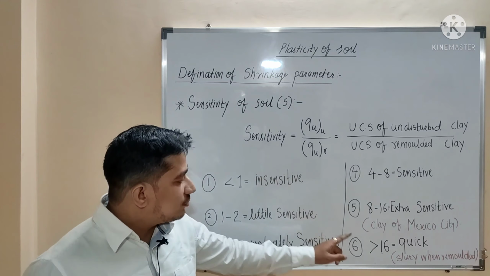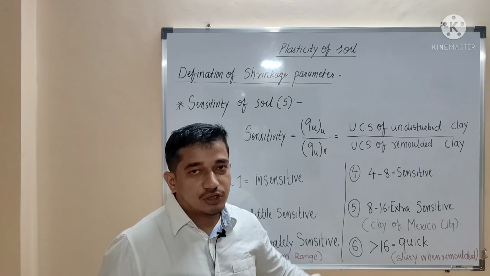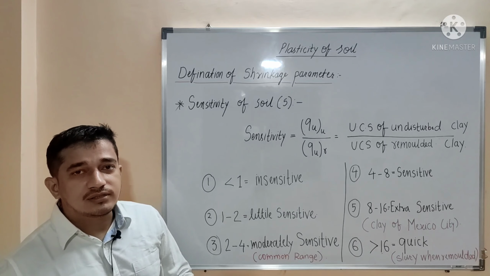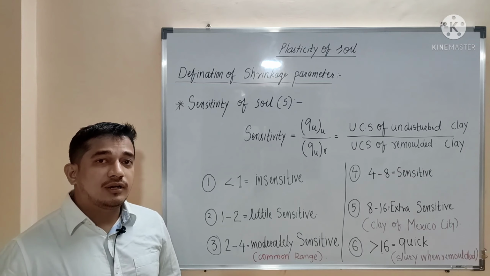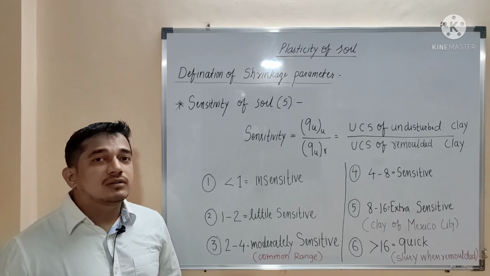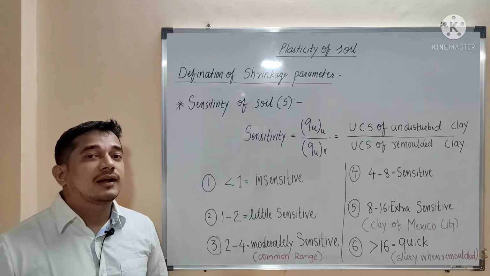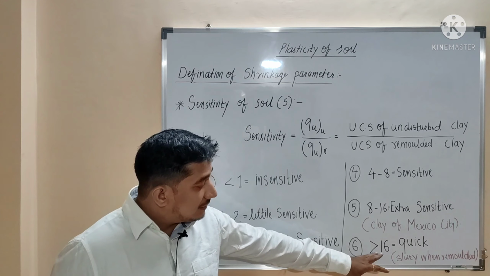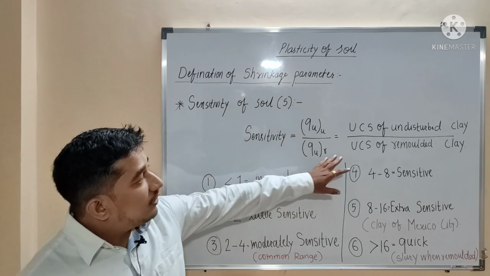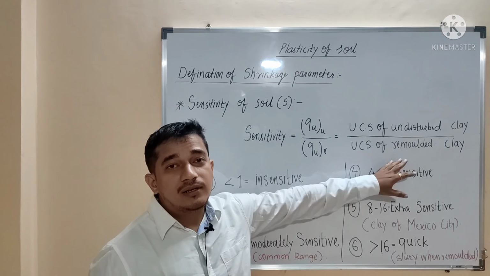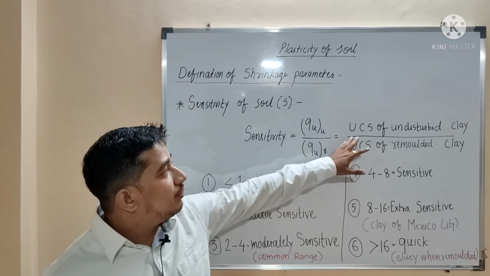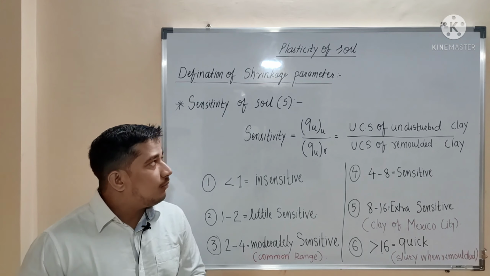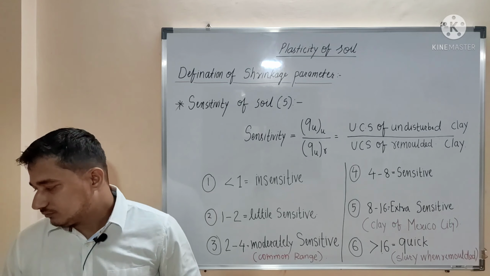And when the sensitivity of a soil is greater than 16, it is considered quick. If you just disturb the soil or excavate it, it will get converted into slurry. Because of the disturbance, the strength of the soil reduces quickly, so that much the soil is sensitive. When the sensitivity is 16, the unconfined compressive strength of the remolded clay will be 16 times smaller as compared to the unconfined compressive strength of the undisturbed clay. So that's all about the sensitivity of a soil.